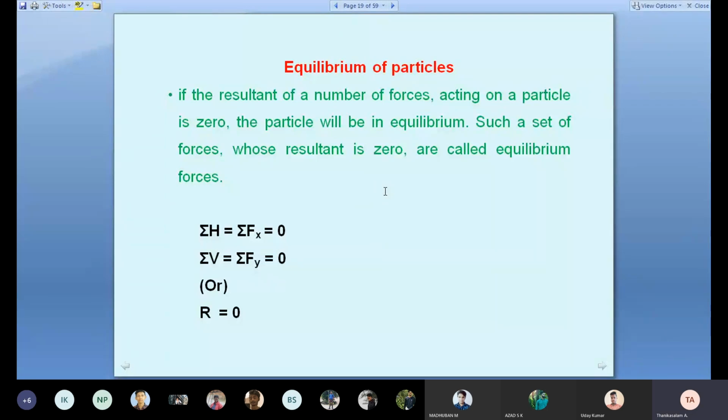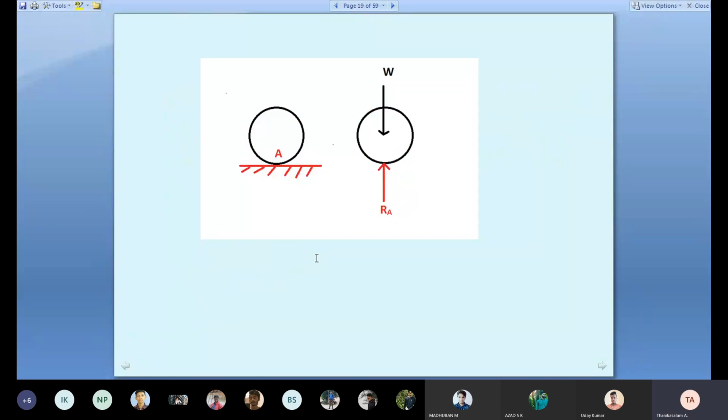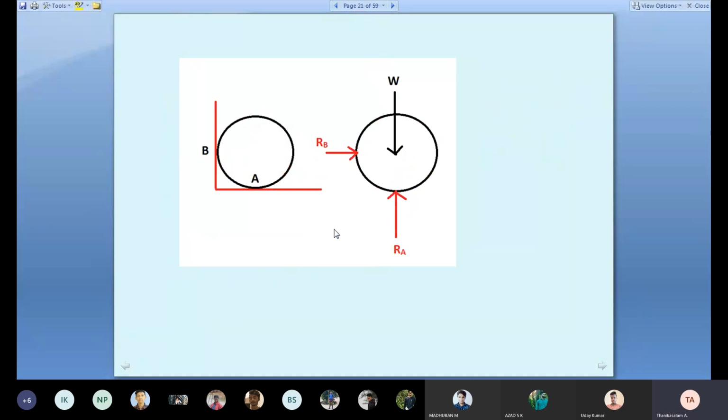When you say equilibrium, the resultant force must be 0. When the resultant force is 0, the horizontal component must be 0 and the vertical component must be 0. So the equilibrium equations: summation of horizontal force equals 0, summation of vertical force equals 0. Okay. Then we started action and reaction. Newton's third law. W is the action, reaction is RA. The reaction always develops at the contact surface at 90 degrees. This is an example of action and reaction.